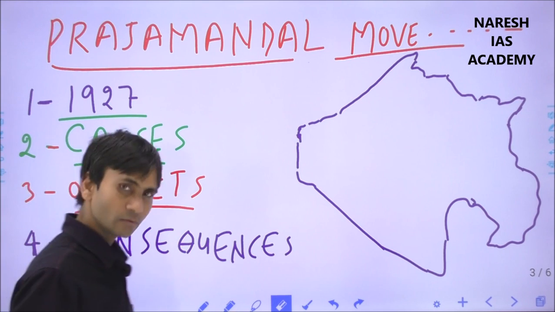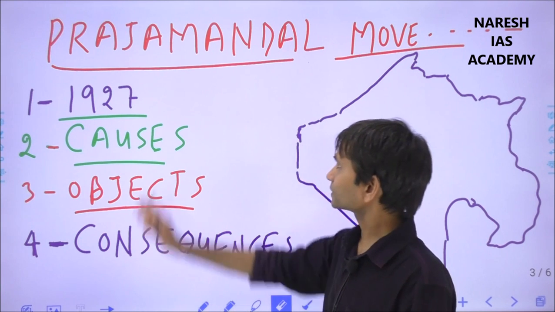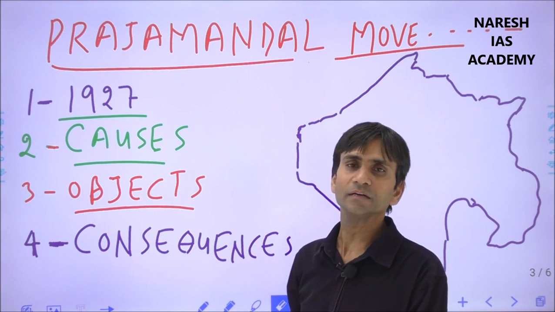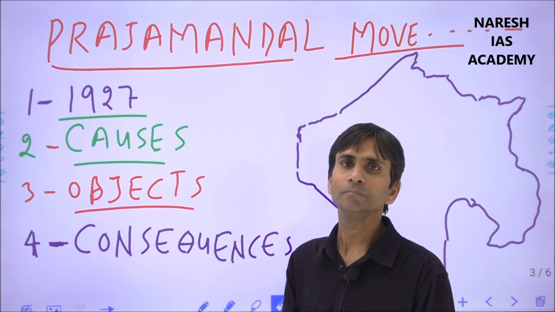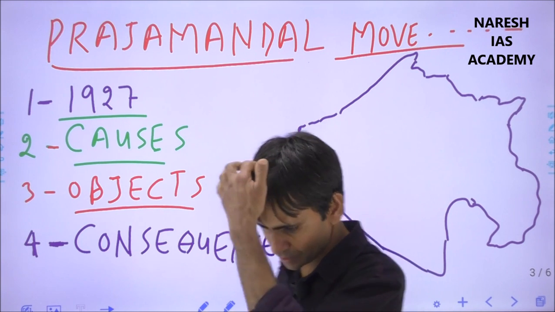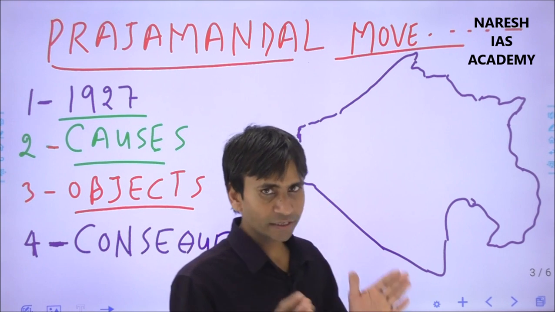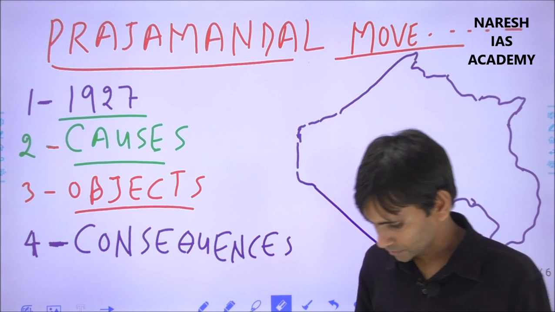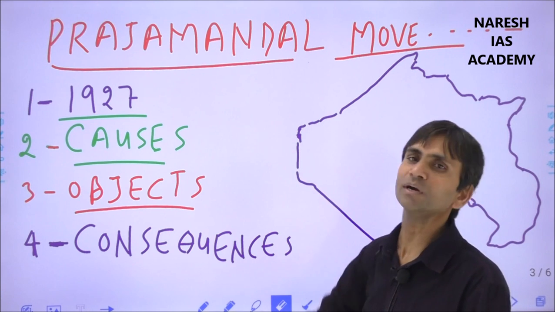First of all, what do you mean by the Prajamandal movement? The term Prajamandal refers to the movement of the peoples of Rajasthan, and this was started by the Rajasthani peoples after 1927.